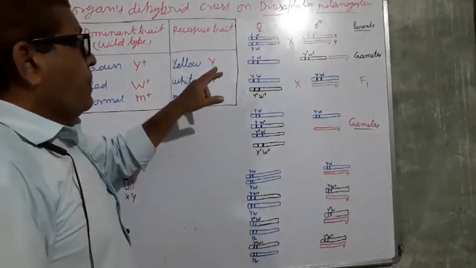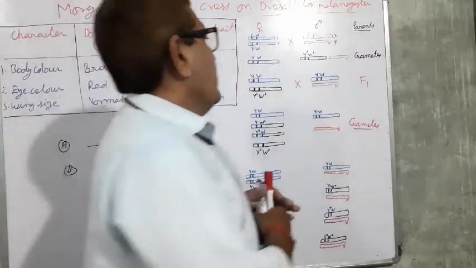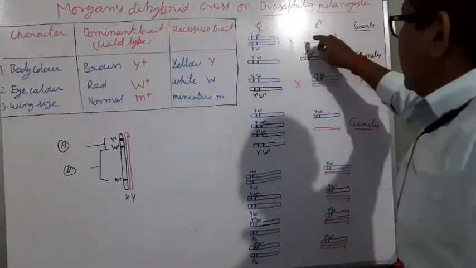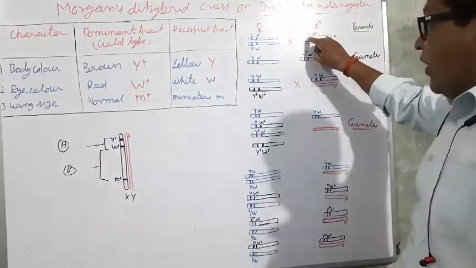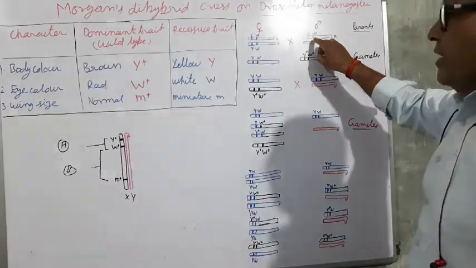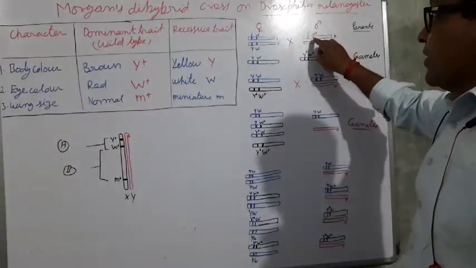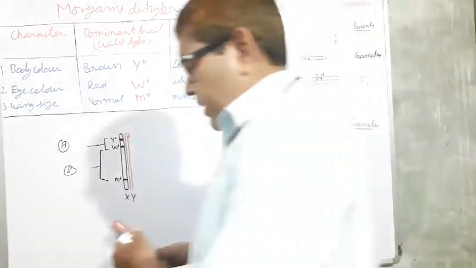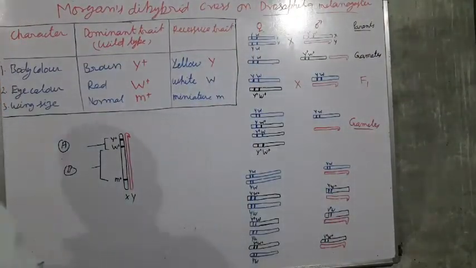It is crossed with the male having brown body color and red eye color.